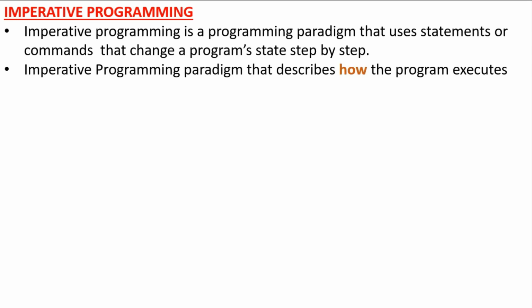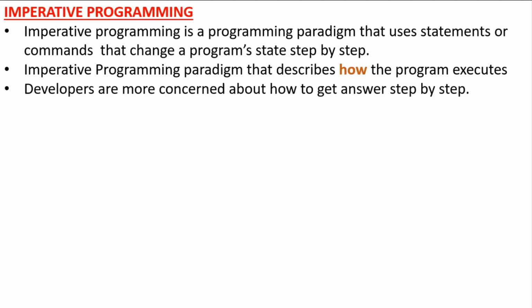Now, imperative programming paradigm describes how the program executes. Means when we write statements, based on statements, state of that program will change, and through that we can come to know how that program is going to execute, how cursor is moving step by step. Developers are more concerned about how to get answer step by step.